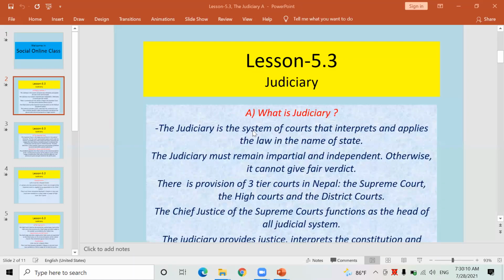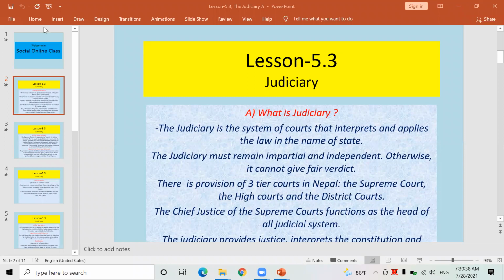Look here, today's topic is from lesson 5.3. I'm going to teach you, and the major topic is the judiciary. In Nepali, न्यायपालिका, न्याय दिने अंग, सरकारको न्याय दिने अंग, न्याय दिने संस्था. The body of the Nepal government which gives us justice.